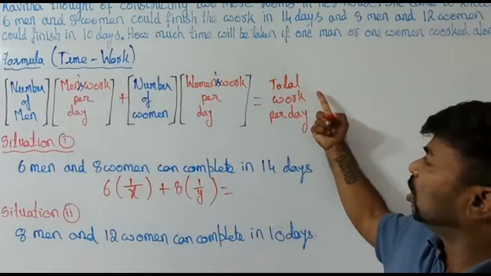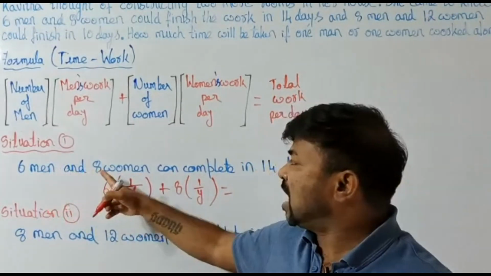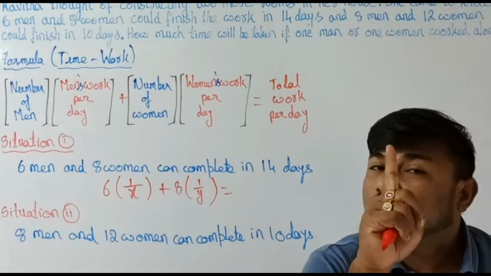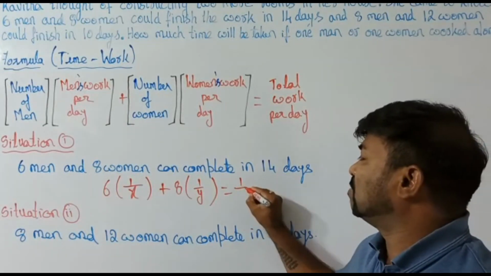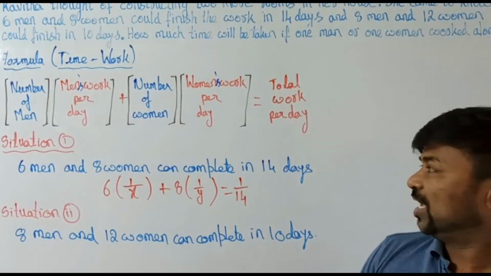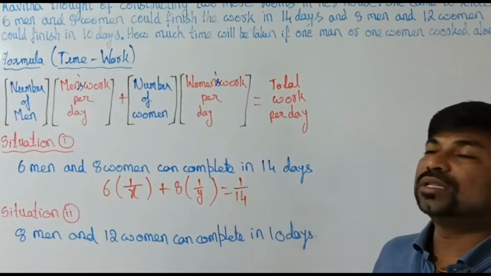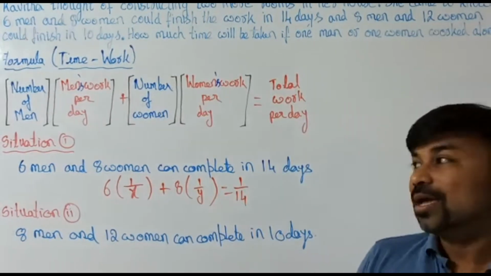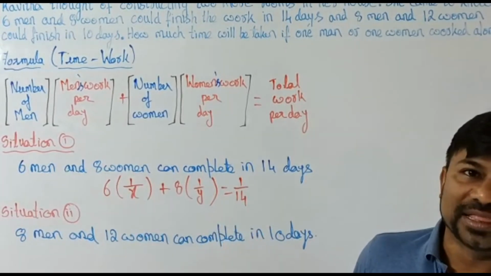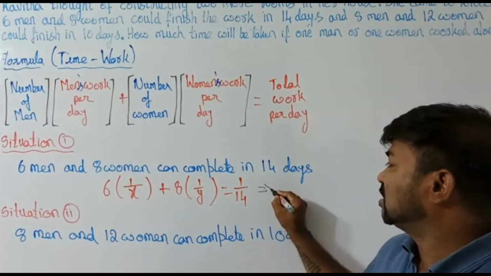Equals the total work per day. If the combination of 6 men and 8 women can complete the work in 14 days, what is the work done in 1 day? It's nothing but 1 by 14. This you have to remember. That is 6 into 1 by X plus 8 into 1 by Y equals 1 by 14. We can't just leave it like that. Let us cross multiply this.